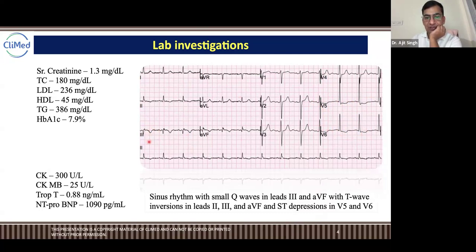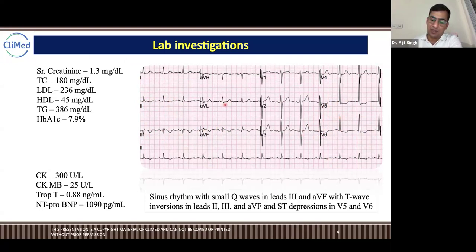T inversion in 2, 3 and aVF. This is T inversion, right? So definitely this is not ST elevation. There is an absence of ST elevation, because ST depression is there in almost all the frontal leads. So it could be an NSTEMI.